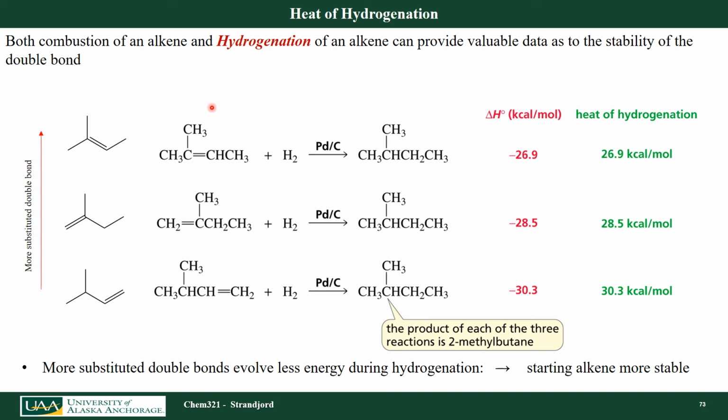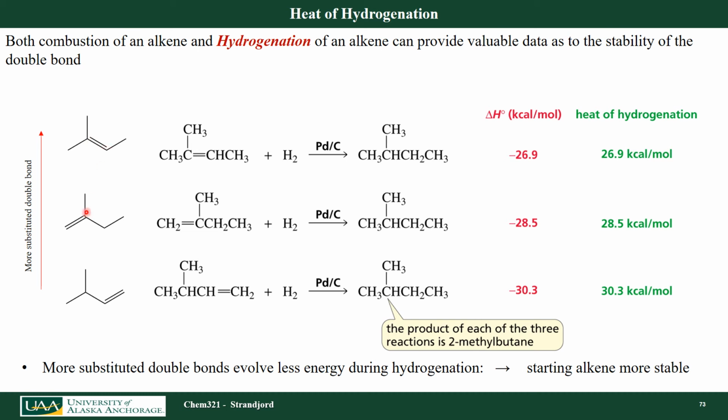So if I look at that chemical reaction, I can actually measure the energy that is released during that chemical reaction. And if I look at this energy released, depending on how I'm substituted, I get different energies released. Okay? So in one case, my alkene here has 1, 2, 3 alkyl groups attached to my double bond carbons.